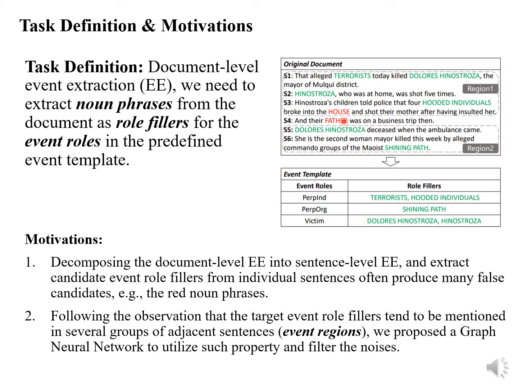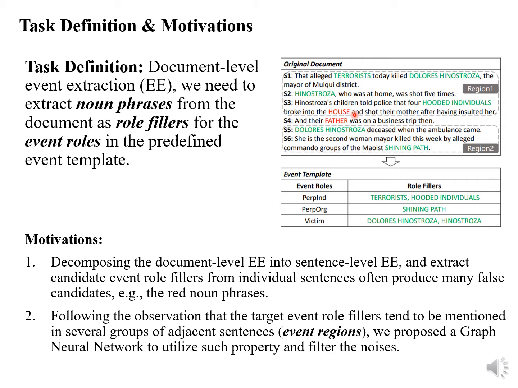Well, we find an interesting phenomenon that the document-level event information tends to concentrate in some regions, and we call them event regions. That means a document usually mentions a target event multiple times, and each time it uses multiple sentences to describe it.